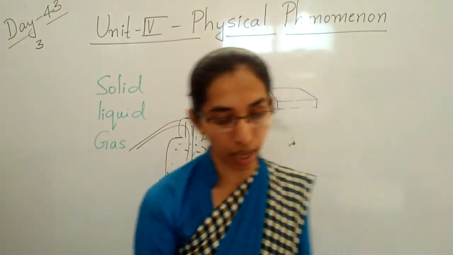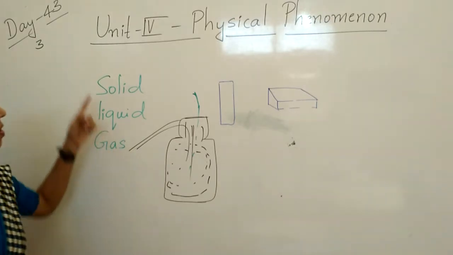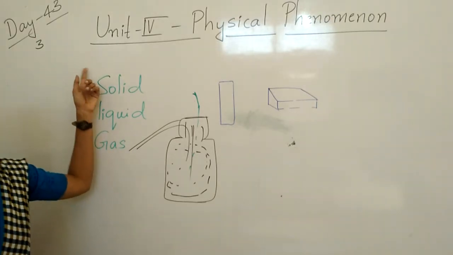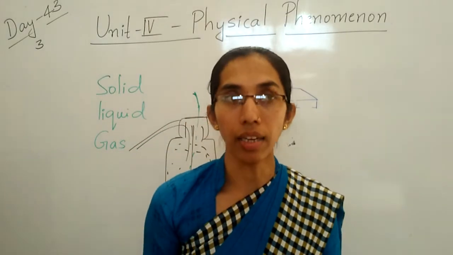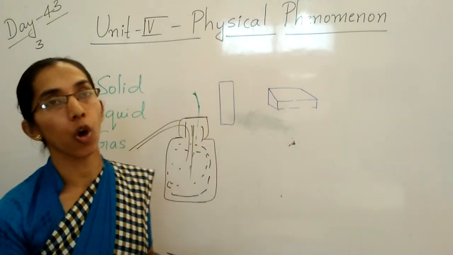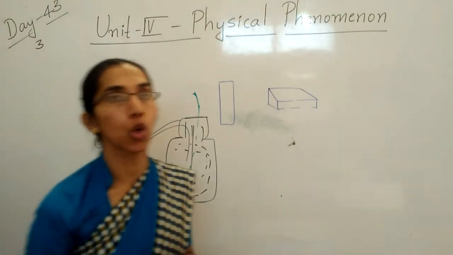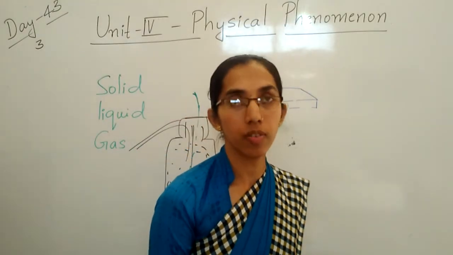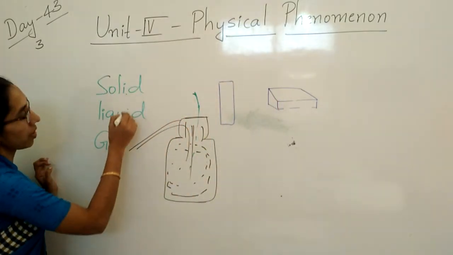So this is about solid, liquid and gas. So what is matter? Anything that has mass and occupies space is called matter. Examples: bricks, stone, water, oxygen gas, etc. Matter exists in three states.